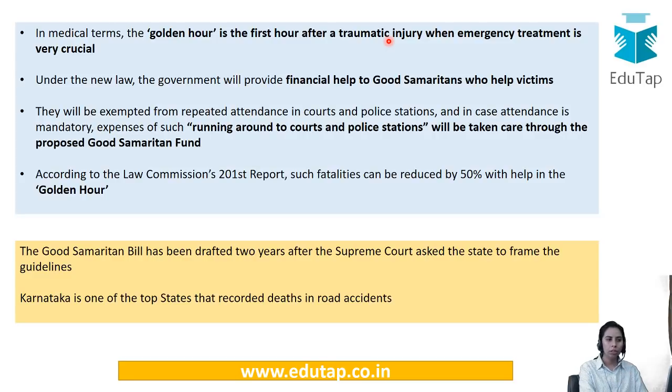And the bill says that the repeated attendance in the courts and police stations would be exempted, and even if they have to do so, the expenses of running to courts and police stations would be taken care of by the fund which is going to be built. And this Law Commission's report, that is the 201st report, is important, which had mentioned this golden hour and its relevance. So that is it.